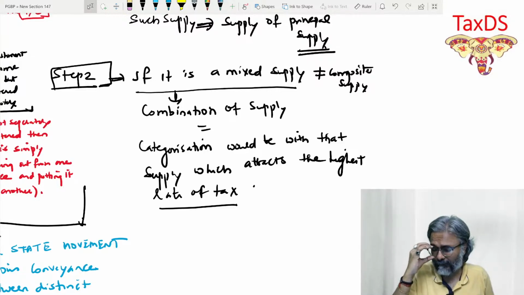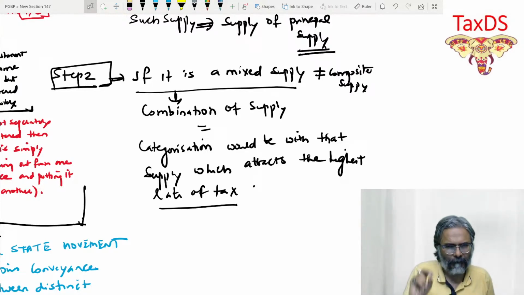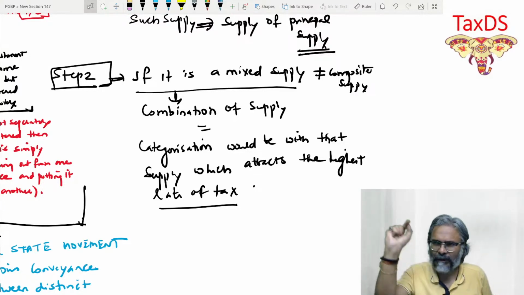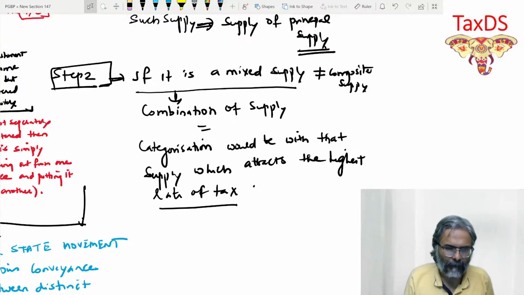The ground floor and the first floor, both of them have been let out for a composite rent of rupees 1 lakh. Okay, so the agreement was for both. Individually, that person doesn't want to give these particular things on rent.